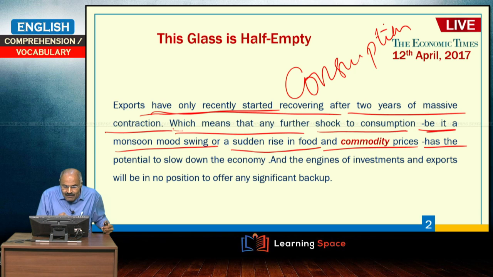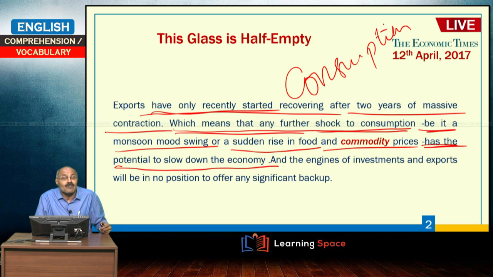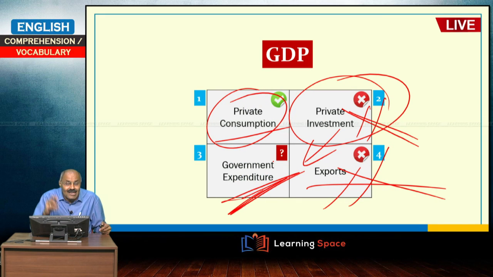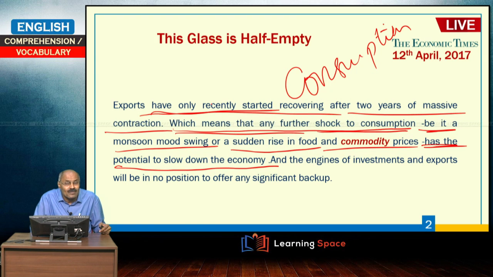Because we have just now seen India's growth is primarily due to private consumption. Whatever the reason, if something happens to private consumption, then the growth will be slowed down, right?